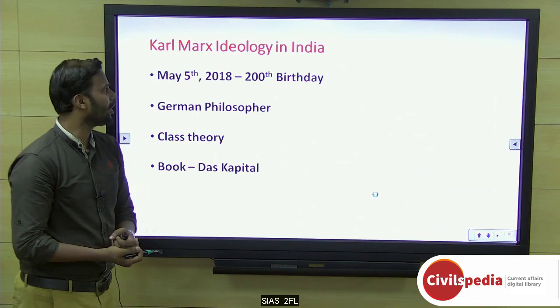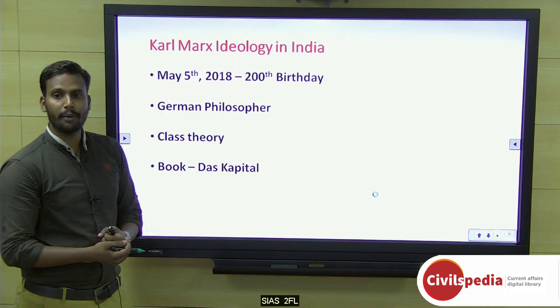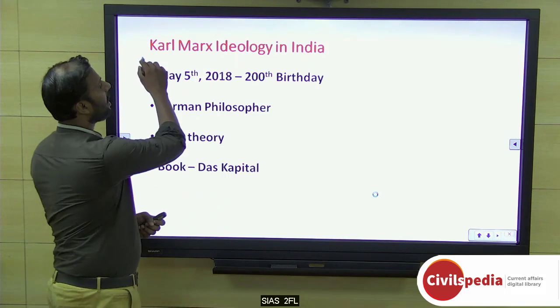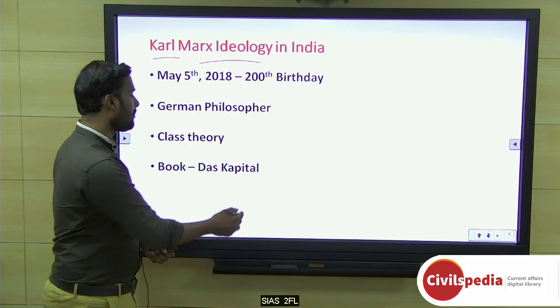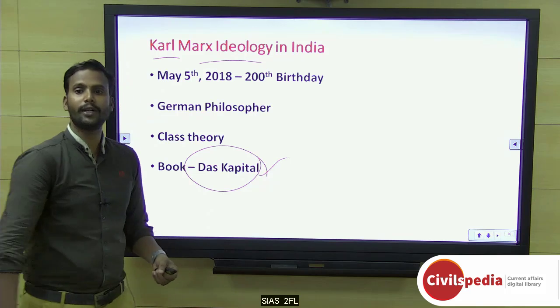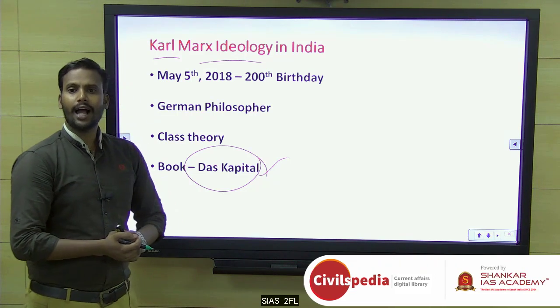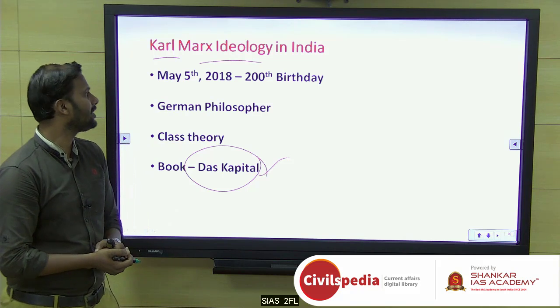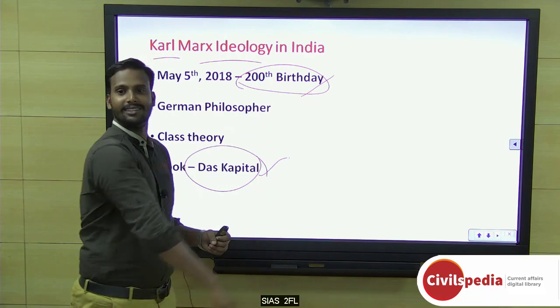Next, it's actually a very good topic. It may be very useful in your paper 4, as well as maybe even paper 2. Karl Marx ideology in India. We all know Karl Marx is famous for his Das Kapital, a critique of political economy. That is the full name of Das Kapital. So why did Karl Marx recently appear in the news? Obviously, it is not for a bad reason, it's a good reason. It is his 200th birthday.